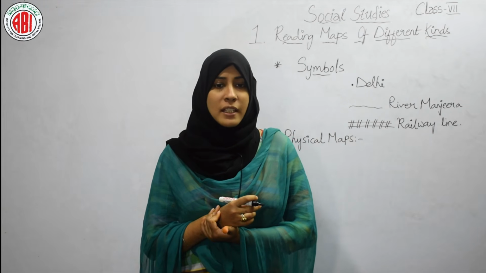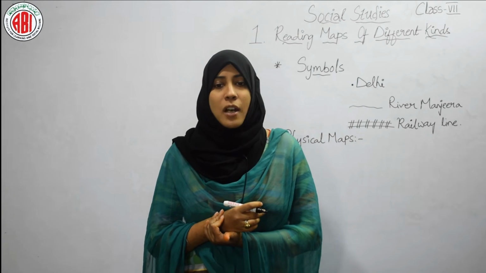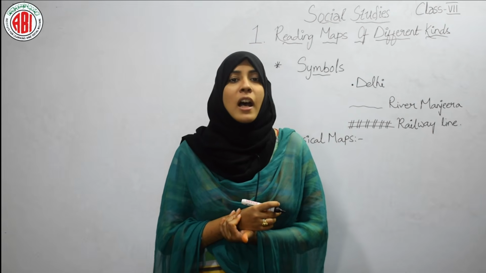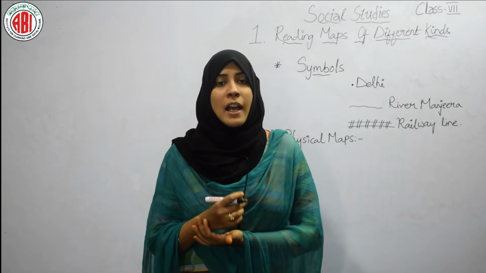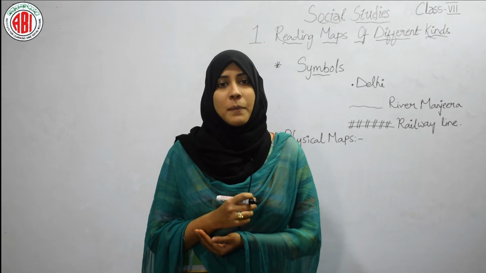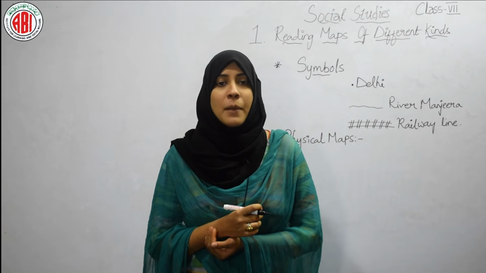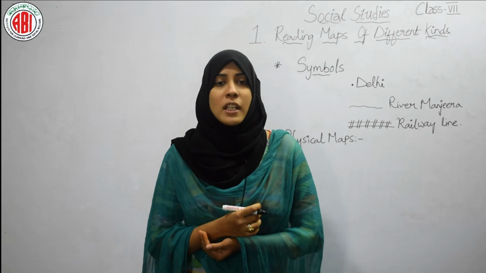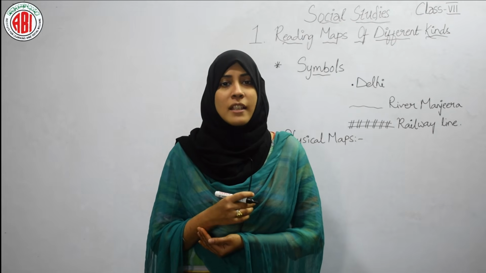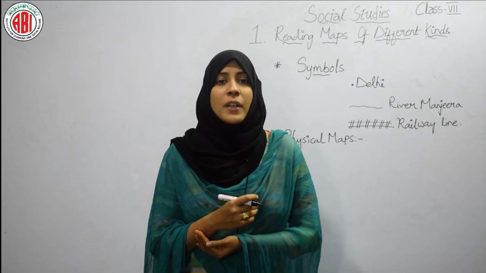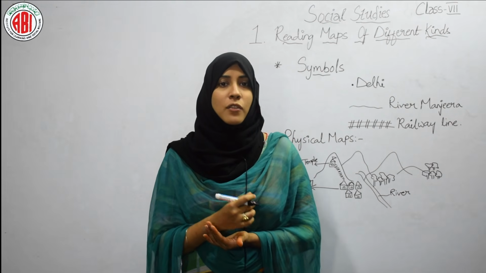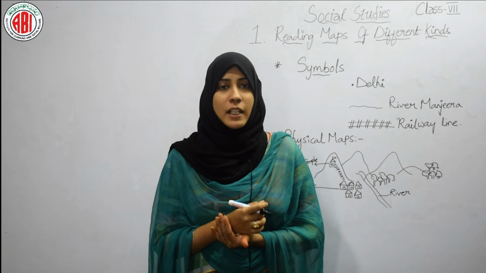How can we represent the height of land on a flat paper? Of course, we can make a drawing like this one. So, how can we represent the height on the paper? We cannot represent the exact height on the flat paper, but instead we are using a drawing, so that we can understand that this particular place is of this height. So there is a rough diagram which I have drawn so that you can understand more clearly about physical maps.